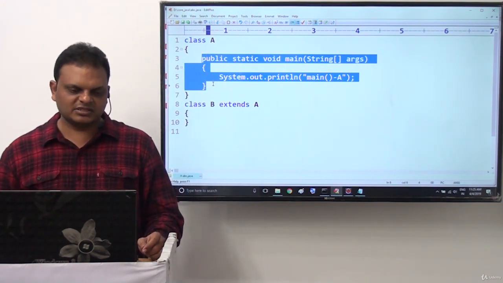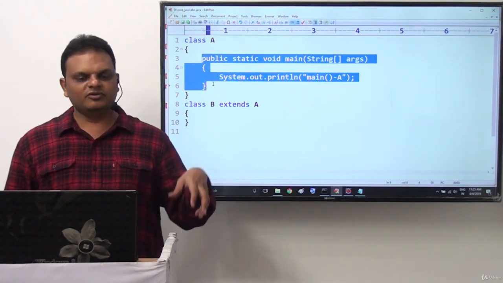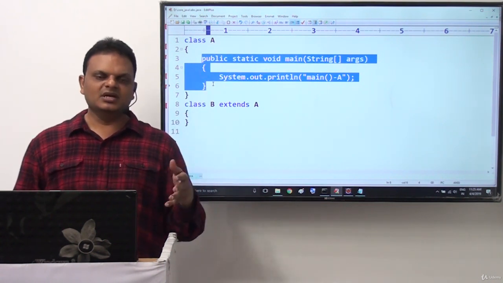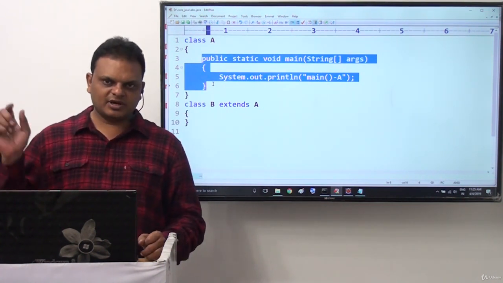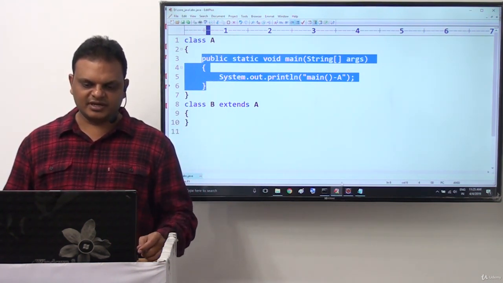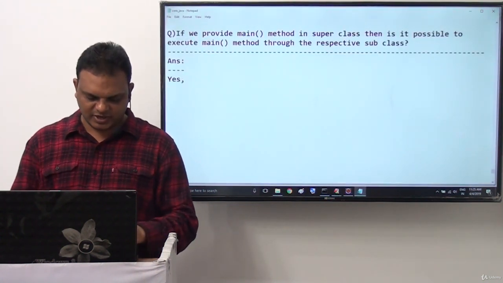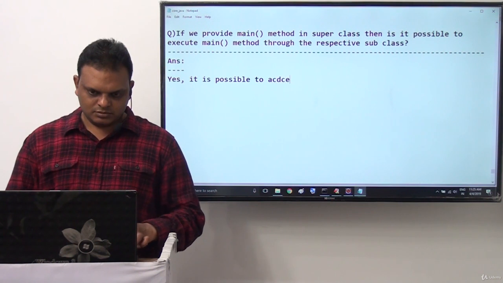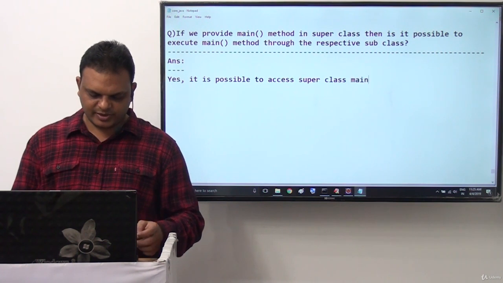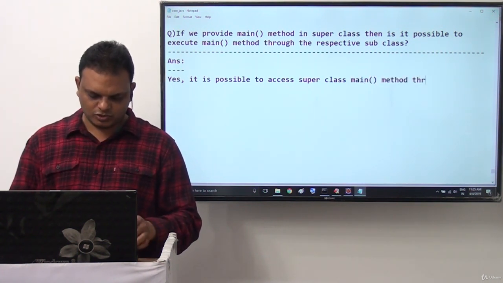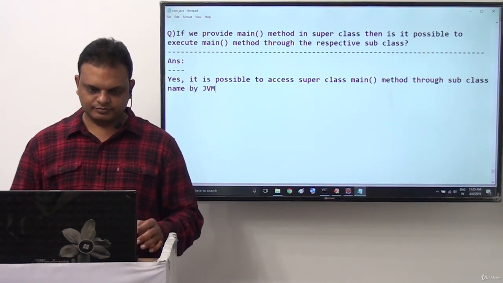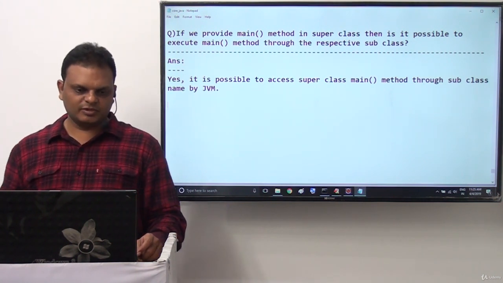Because of this particular reason, we can give the conclusion: even if we provide main method in the superclass, we are able to execute that superclass main method through the subclass by specifying subclass name along with our Java command directly. This is exactly the question, and answer also we are getting here directly. Right sir, answer is: yes, it is possible to access superclass main method through subclass name by JVM. Already we have seen that example also clearly.